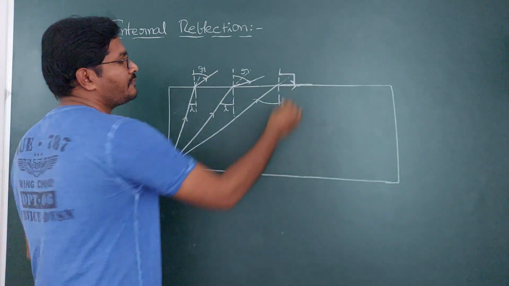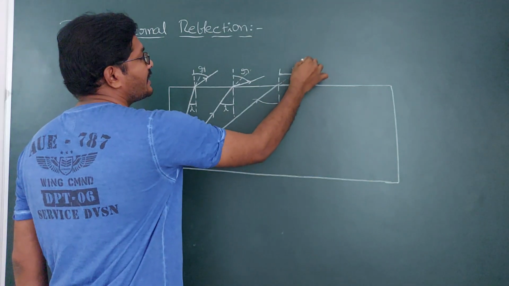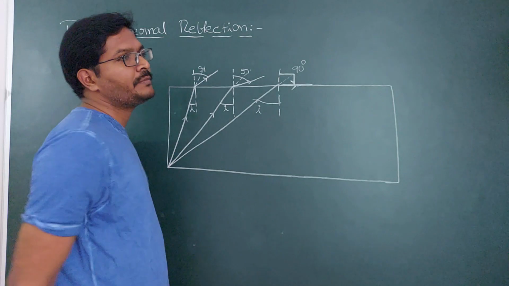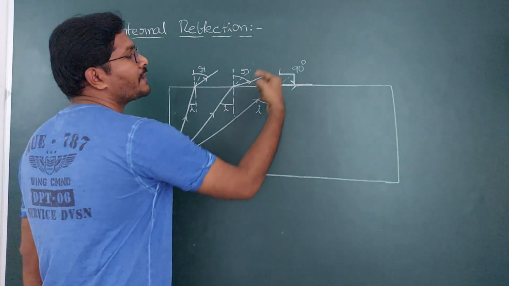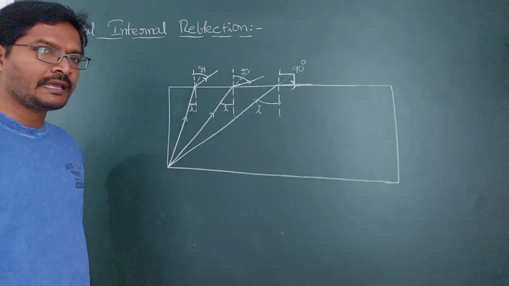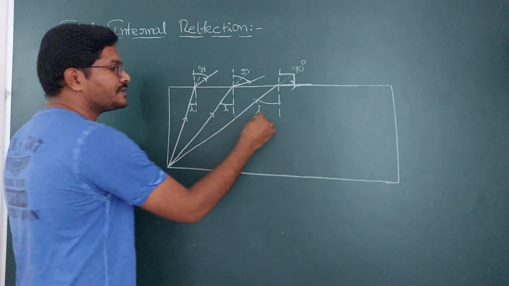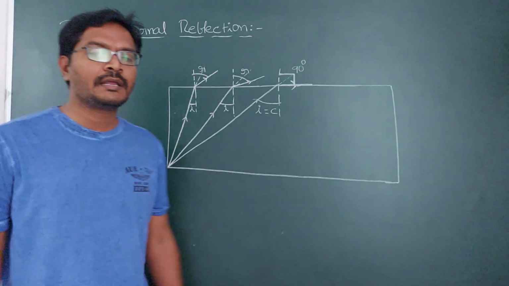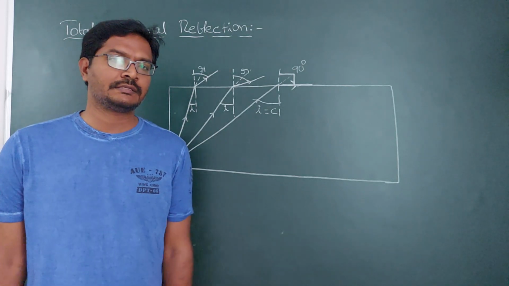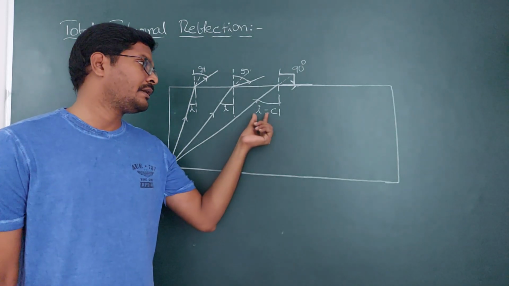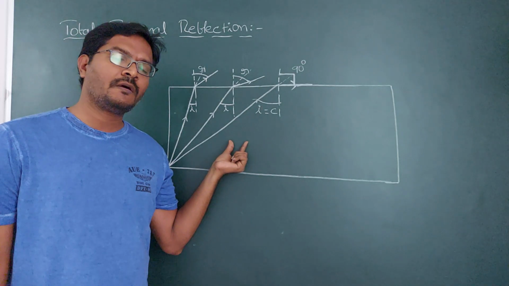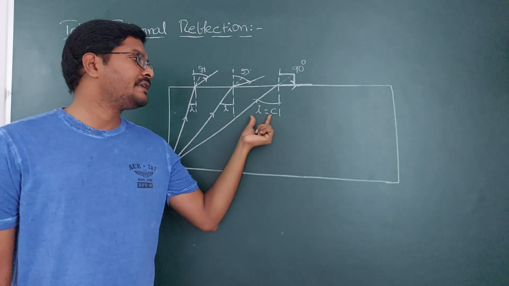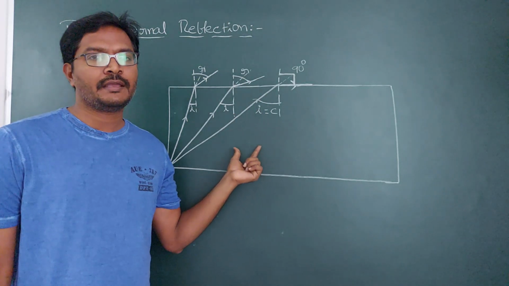How much is this angle of refraction? You are going to get 90 degrees. This angle of incidence in the denser medium, where the refracting angle in the rarer medium is 90 degrees, is called the critical angle. Now you can define the critical angle in your own sentence. Where are you getting the critical angle? I am getting the critical angle in the water, that is, the angle of incidence in the denser medium.